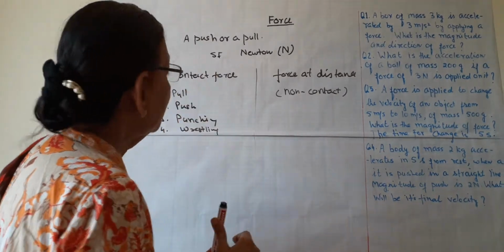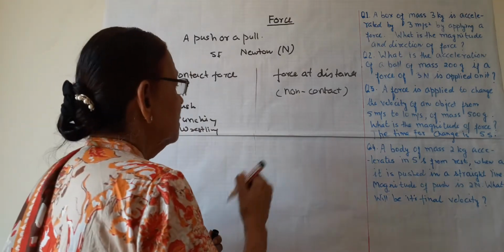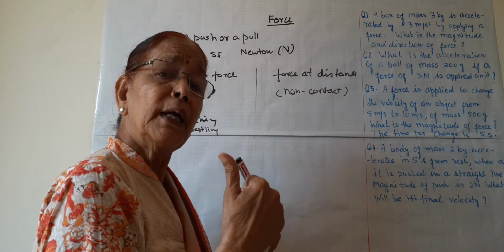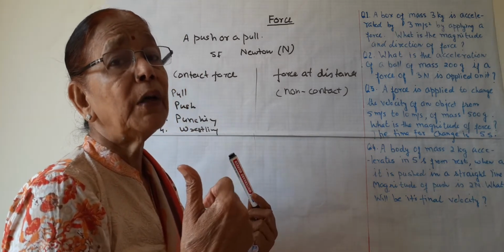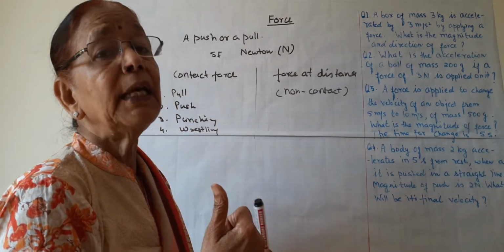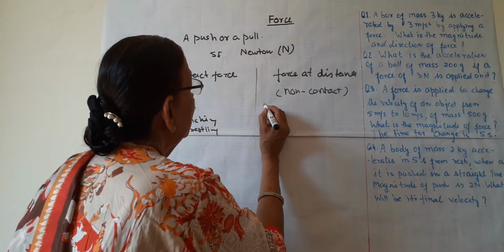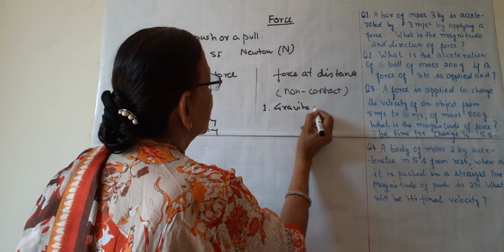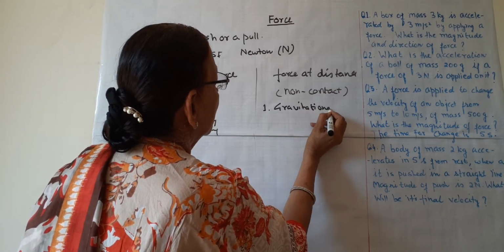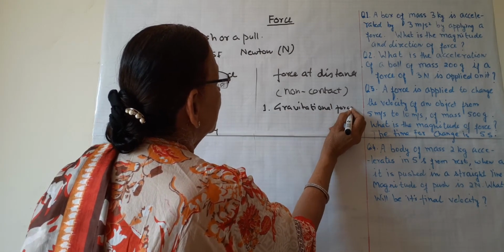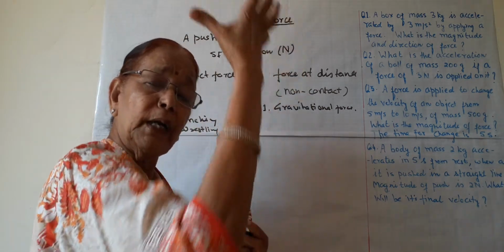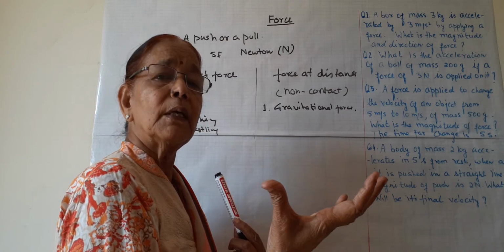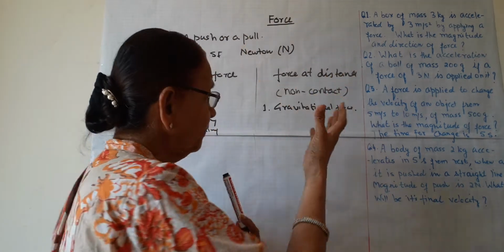Now the non-contact force, there are some forces which work even without touching each other, without coming in contact with each other. So one very common, all of you know, gravitational force. All of you know about the dropping of the apple when Isaac Newton was sitting under an apple tree.